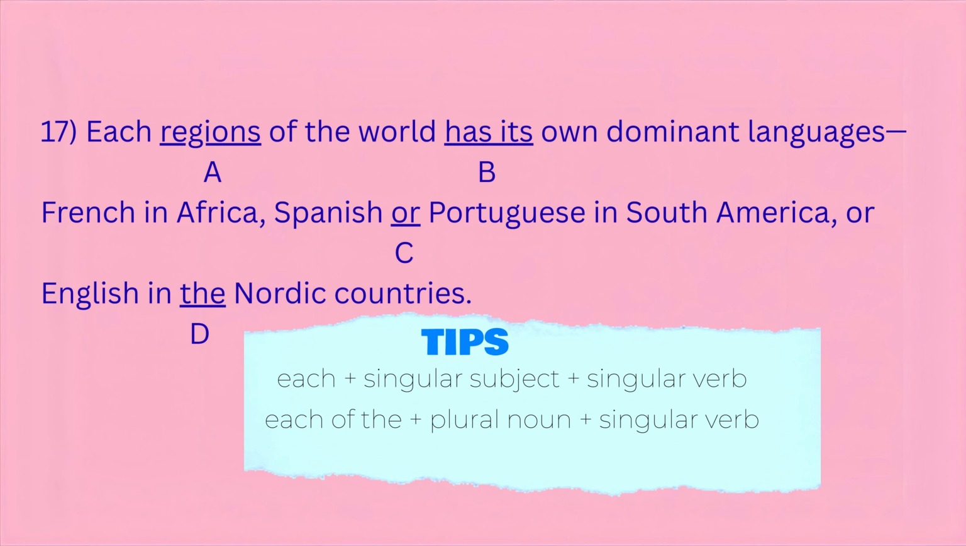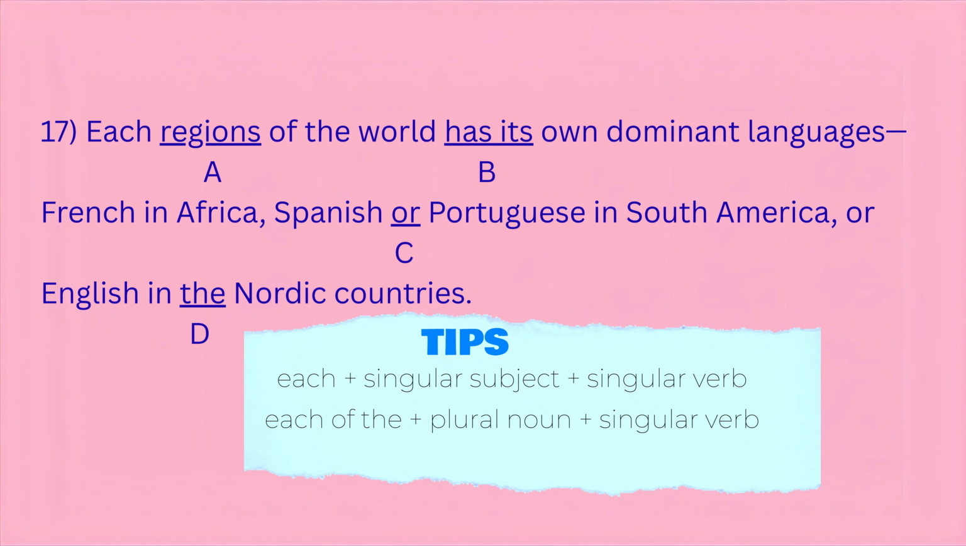Question 17. Each regions of the world has its own dominant languages. French in Africa, Spanish or Portuguese in South America, or English in the Nordic countries. Underlined parts: A. Regions, B. Has, C. Or, D. The.